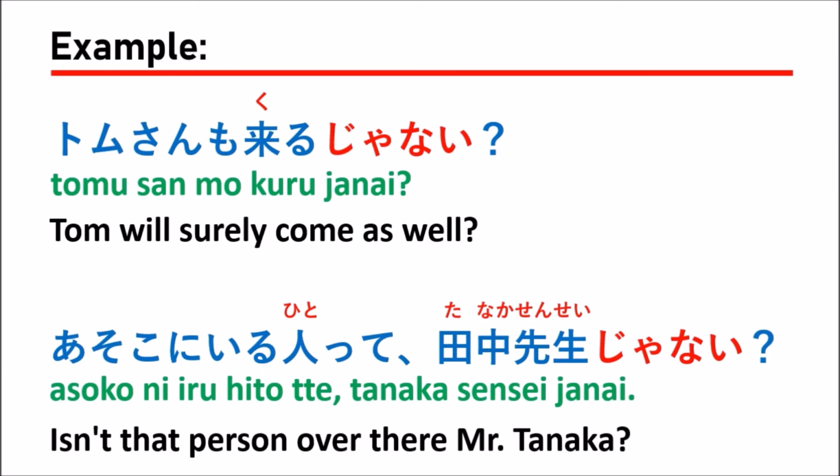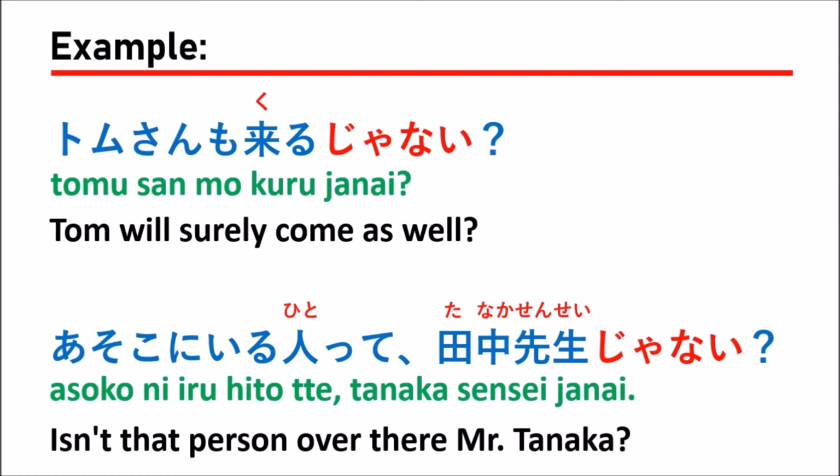And for the second sentence, when you see some person similar to the person that you have known before, but you're not sure, you can ask like this. In the second sentence, Tanaka Sensei means teacher Tanaka, right? So when you see someone very far away and you're not sure, you can ask your friend or the person around you, あそこにいる人って田中先生じゃない?